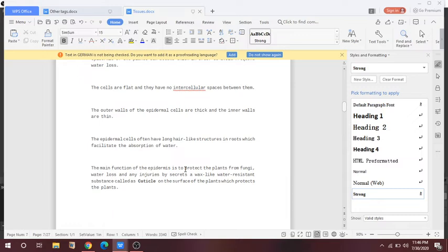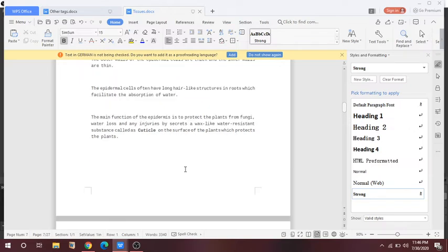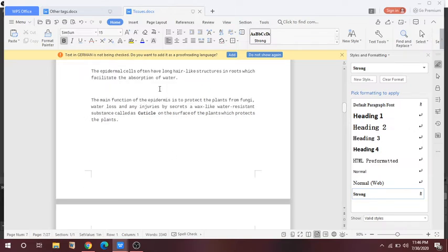The outer wall of the epidermis is thick and the inner wall is thin. Also, the epidermal cells often have long hair-like structures in roots which facilitate the absorption of water. The main function of epidermis is to protect the plant from fungi, water loss or any injury.